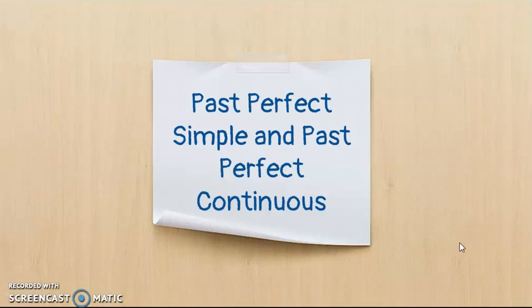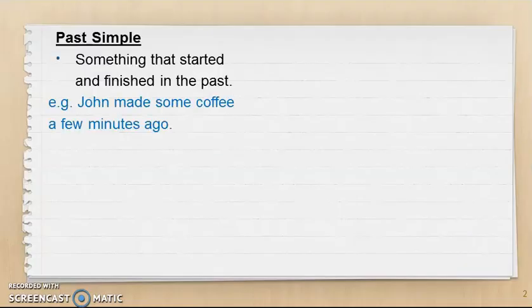Hi, today we'll be learning past perfect simple and past perfect continuous tenses. In the previous lesson, we learned about past simple. So what is past simple tense? Something that started and finished in the past. For example, John made some coffee a few minutes ago.